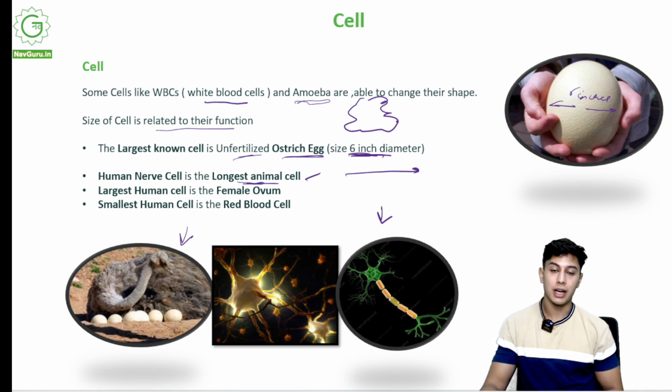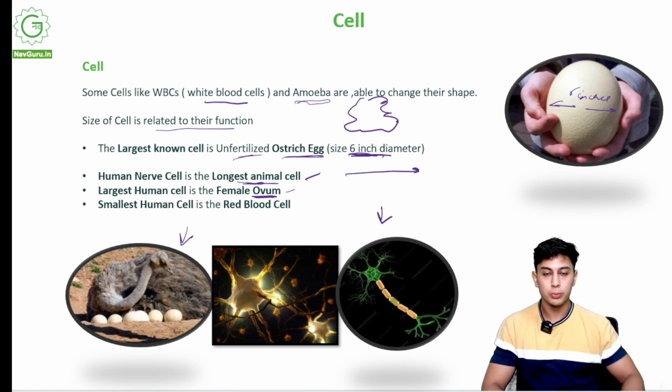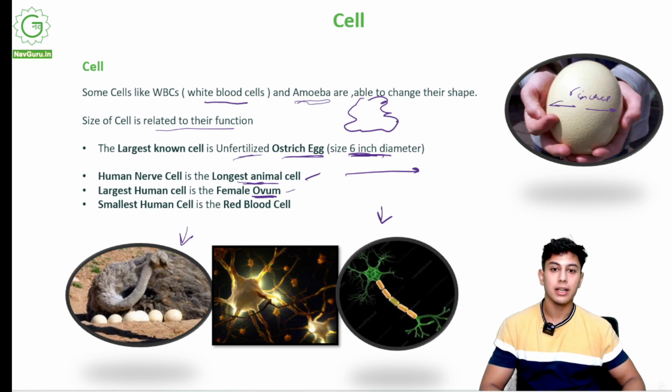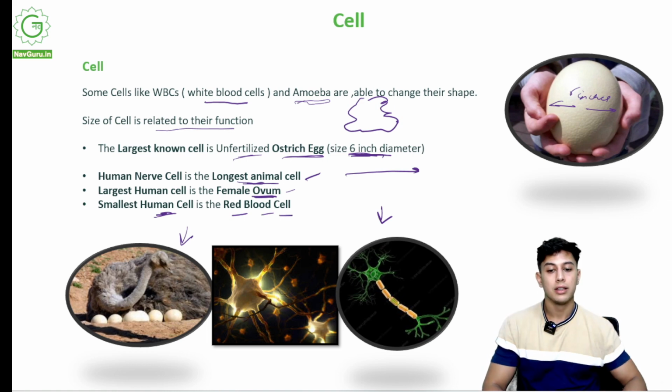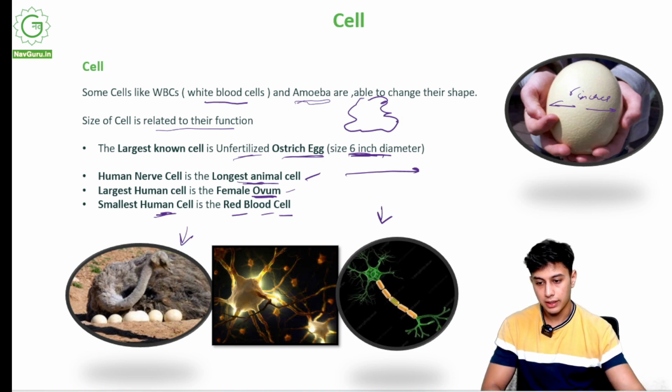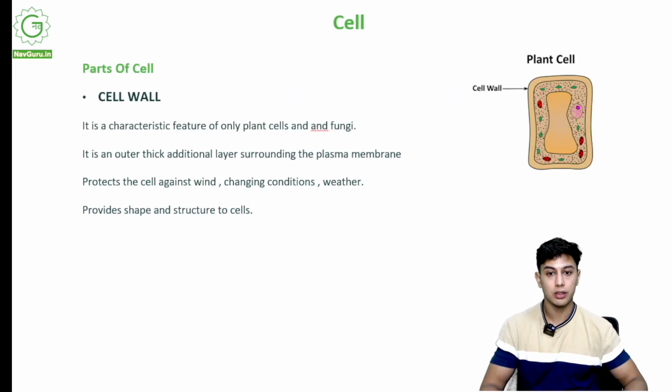Largest human cell. So in our body, what is the largest human cell? In the female body, it is the ovum. So for humans, where is the largest cell? In the female's body, which is called the ovum. The smallest human cell is the red blood cell. We have RBCs and WBCs, red blood cells and white blood cells. So the smallest cell in our body is the red blood cell, which is red in color and gives us the red color of the blood.